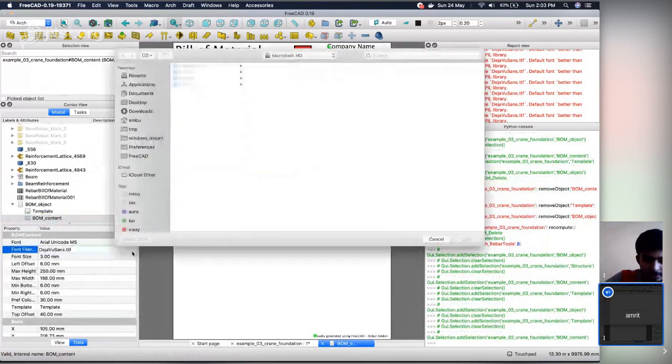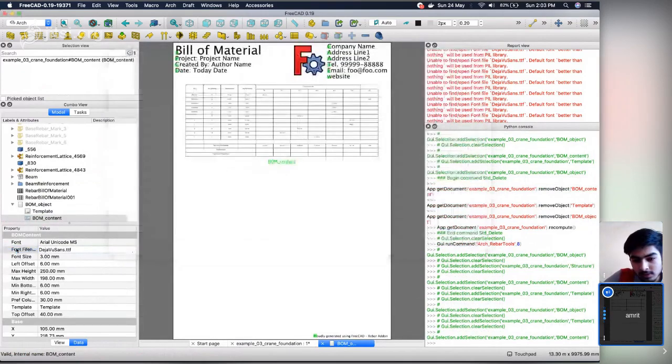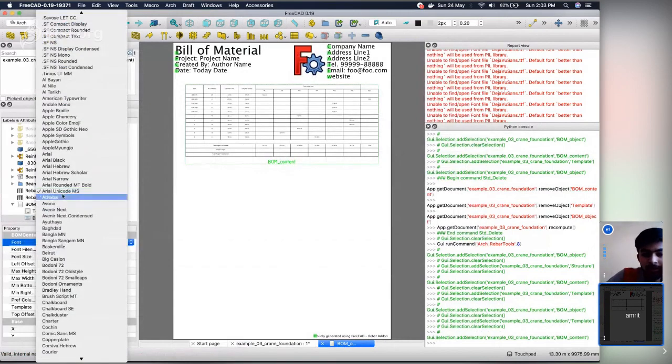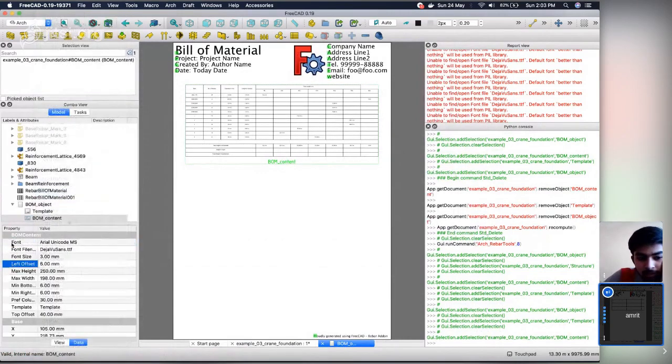I think now it gets the font, so I don't need to change it from here. Yes. So you need to hide this property. It should only be used when the user does all the stuff from the console. Oh, right. Maybe just check whether the FreeCAD GUI is up or not.